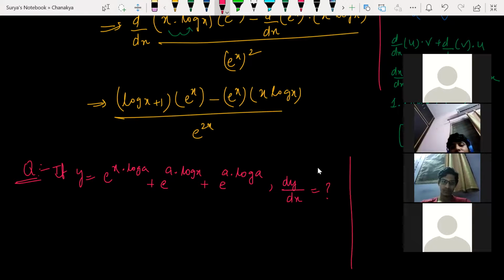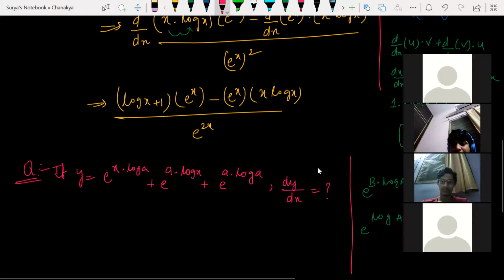Make it fast. Now look at this formula, everyone. e to the power of b into log a gives a to the power of b. And if I have e to the power of log a to the power of b, then straight away the formula is a to the power of b only. These are the two important formulas you must remember. Take a note here.